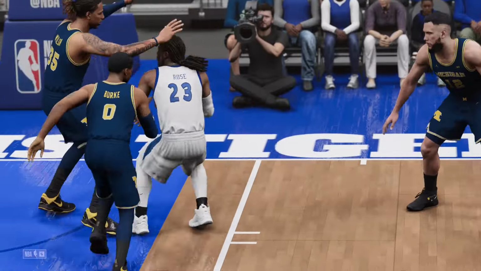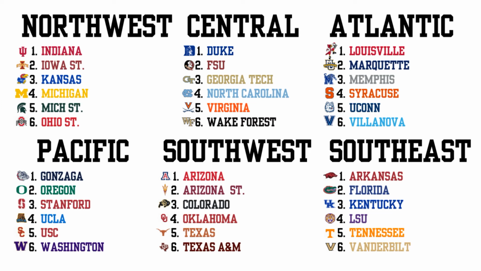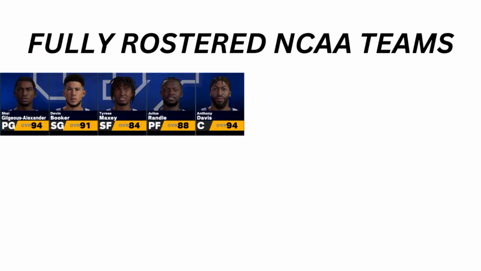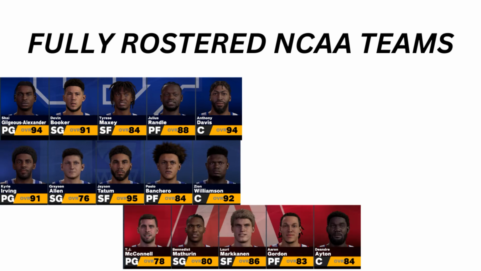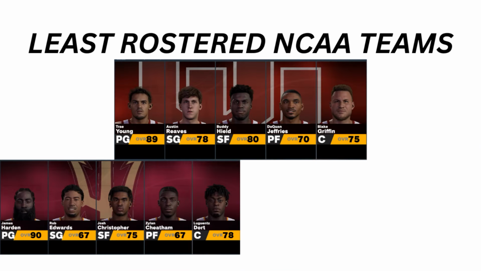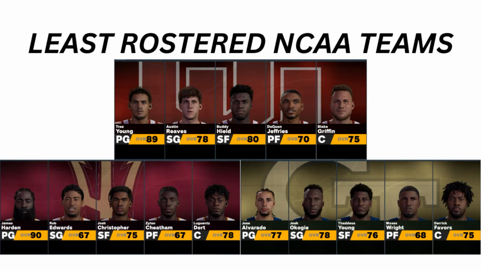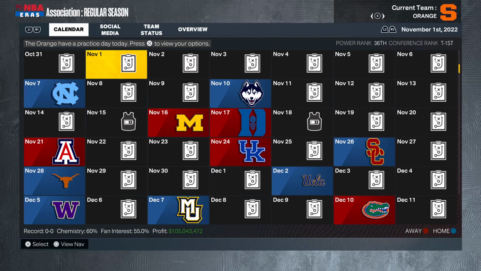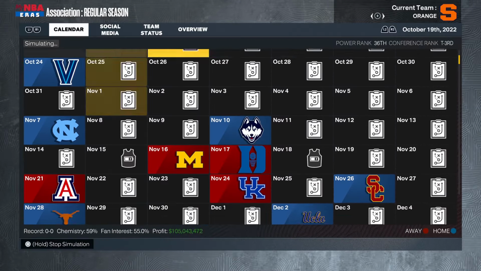To begin my season of college basketball, I tried to fit as many colleges into my NBA mode as possible while also staying strict about keeping players with their current school. These rosters, Kentucky, Duke, Arizona, Kansas, and Michigan, are just loaded with NBA players. Meanwhile, teams like Oklahoma, Arizona State, and Georgia Tech barely put out a starting five. But will it have any bearing on the season? Let's find out and start the simulation.